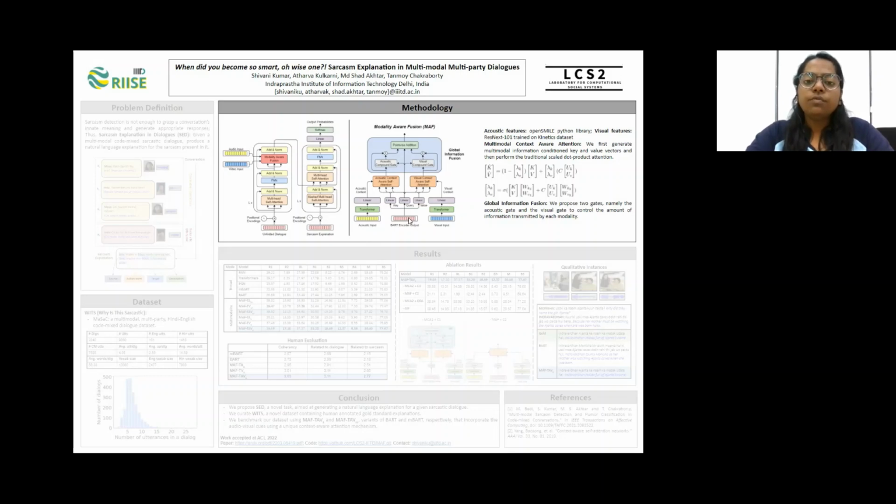Further, in order to fuse the three modalities together, we take inspiration from the already existing context-aware attention. Now, context-aware attention says that in order to get the actual essence of the whole input, we must include the context explicitly in our key and value vectors of the whole attention mechanism.